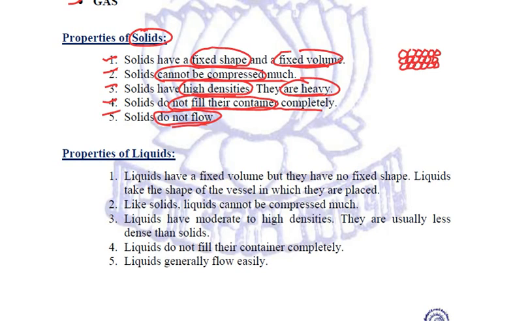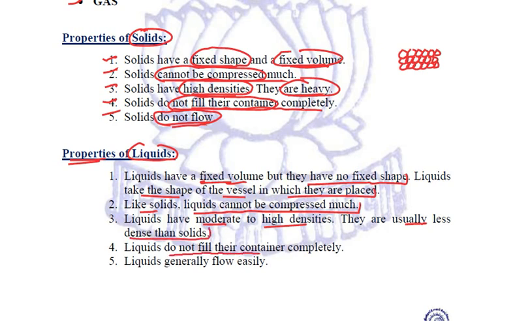Now, when we talk about liquids, let us try to relate the properties of liquids. They have a fixed volume, but they do not have a fixed shape. They take the shape of the vessel in which they are placed. Like solids, they also cannot be compressed much. They have moderate to high densities, usually quite less as compared to solids.